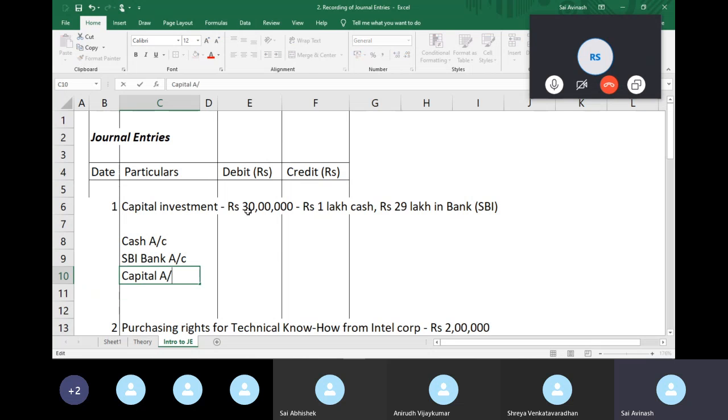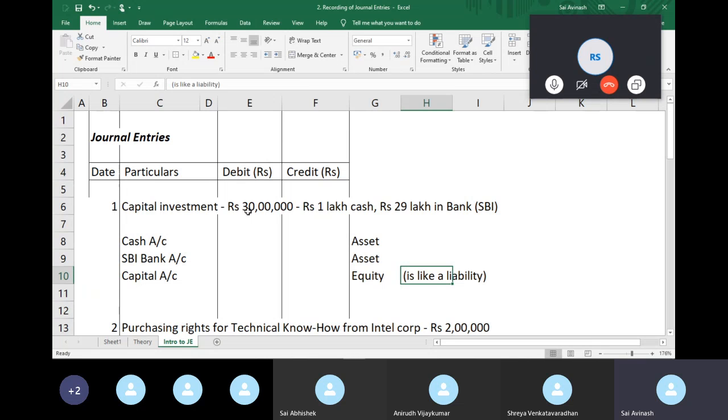When we classify these, we'll classify cash as an asset, the SBI bank account is also an asset, and capital is something we call equity. As of now, equity is like a liability.